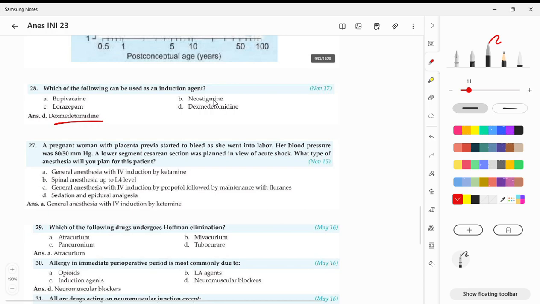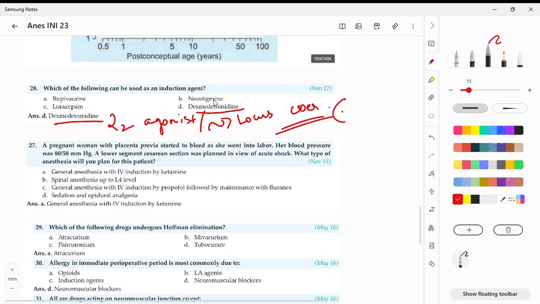Dexmedetomidine. So what is it? It is a highly selective alpha 2 agonist, and you know that an alpha 2 agonist has an inhibitory action, so it is going to produce sedation, hypnosis, analgesia. It mainly mediates its action in your locus ceruleus. This is a very important point. It is used in combination, and it blunts the hemodynamic response, such as hypertension or tachycardia, that is induced whenever you are intubating. So that is hemodynamic control.